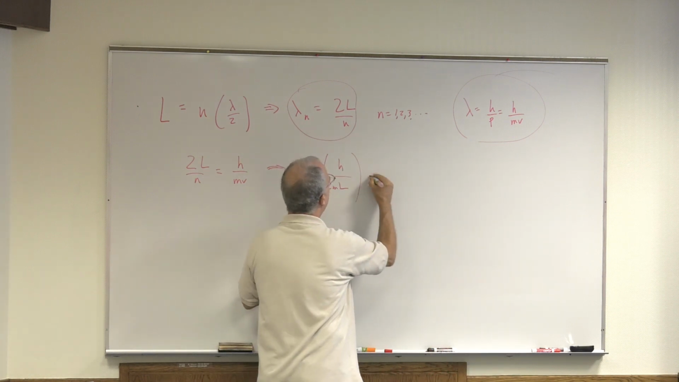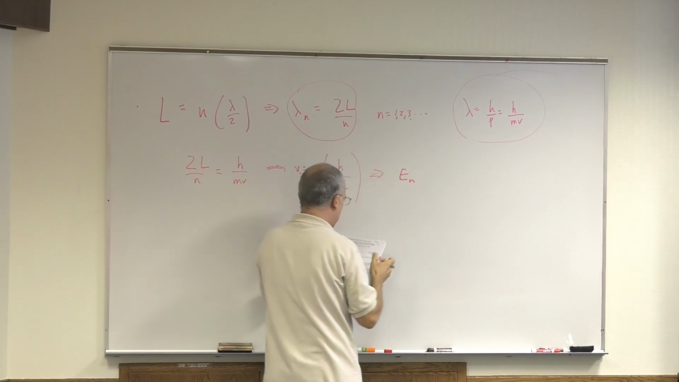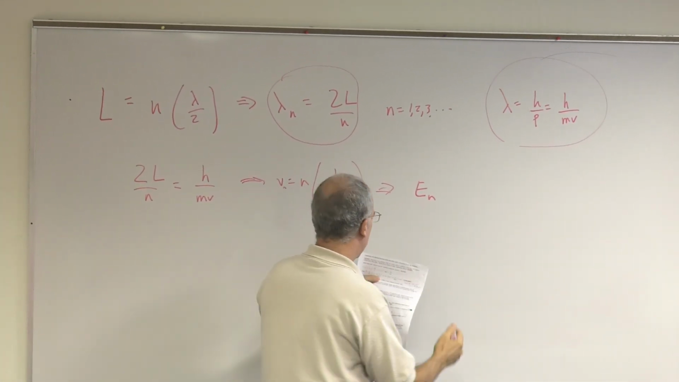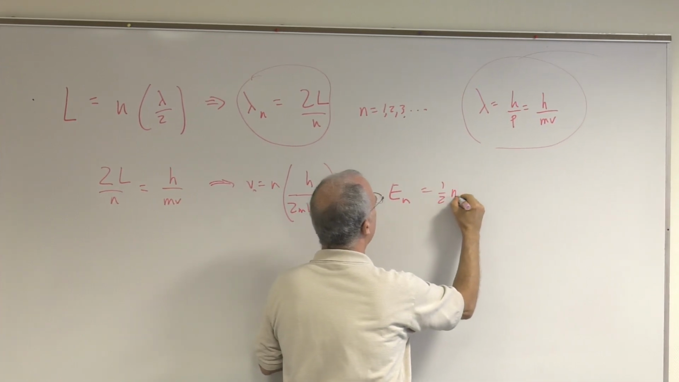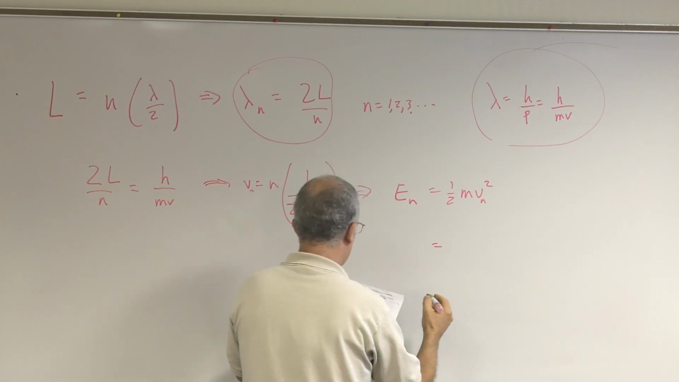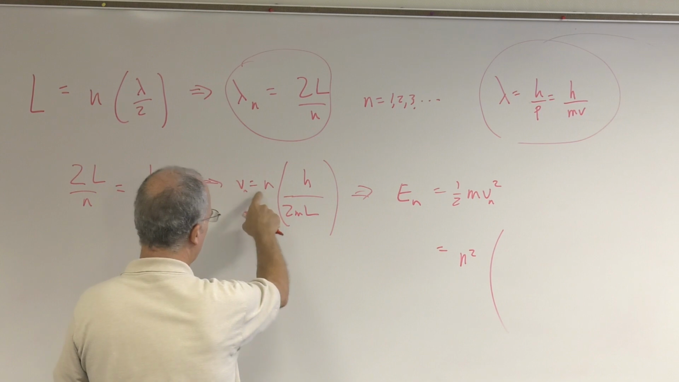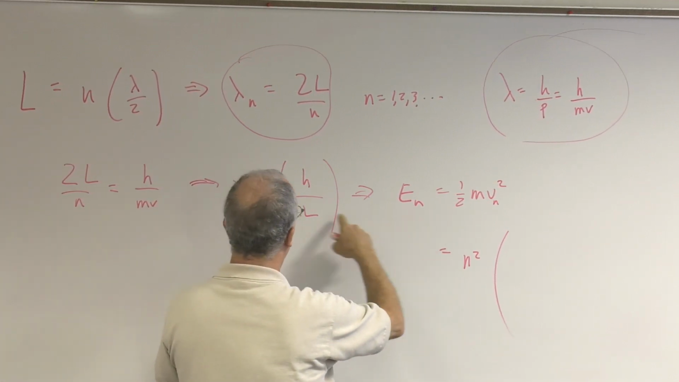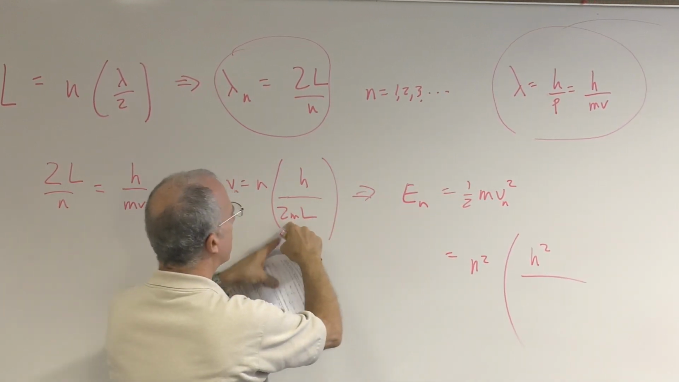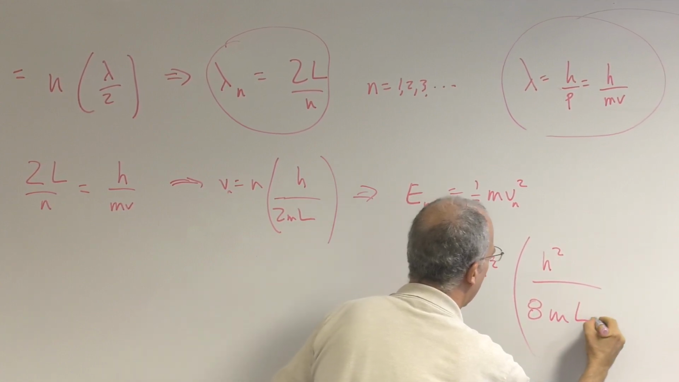Let's get the energy. Let's get the kinetic energy, because that's all we care about. So the kinetic energy, as you know, is 1/2 mv squared. So you do that, and you're going to get n squared, then we have to square that thing. So h squared. We're going to get a 4 when we square it, but 4 times 2 is 8. So 8ml squared.